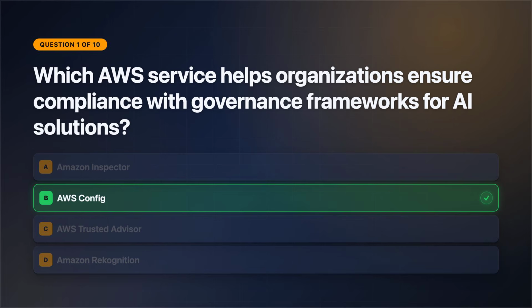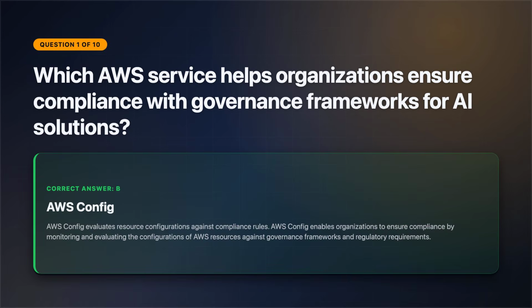The correct answer is option B. AWS Config evaluates resource configurations against compliance rules. AWS Config enables organizations to ensure compliance by monitoring and evaluating the configurations of AWS resources against governance frameworks and regulatory requirements.